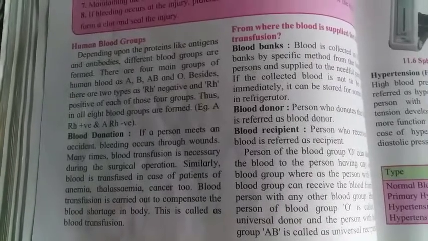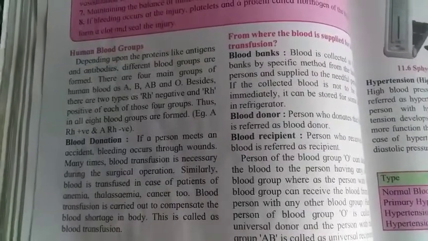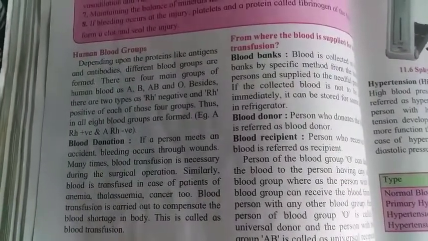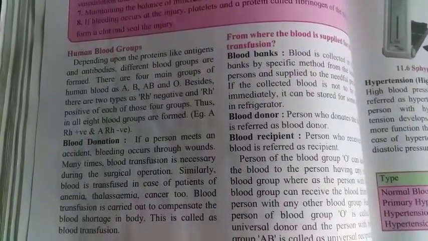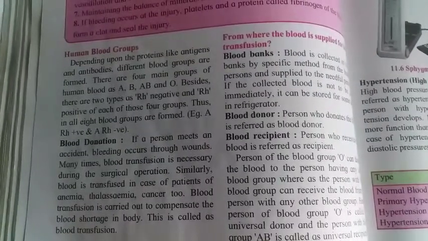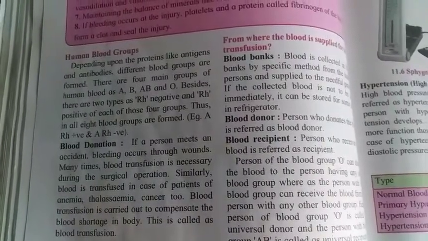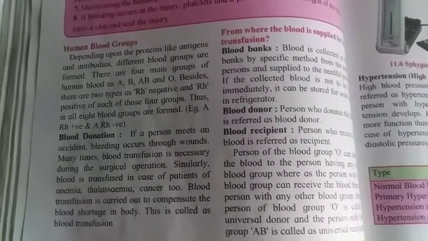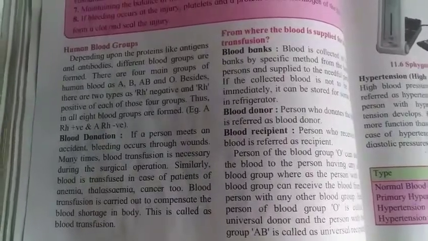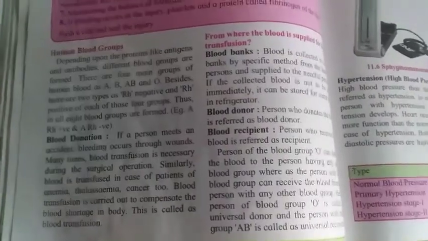Then next comes blood donation. If a person meets with an accident or is bleeding very much through his wounds, then he needs a blood transfusion. Or if a person is undergoing a surgical operation, then also he needs blood. If the person is suffering from anemia, thalassemia or cancer, then also he needs blood. Blood transfusion is carried out to compensate the blood shortage in the body. This is called blood transfusion.